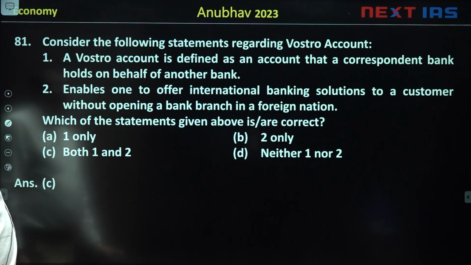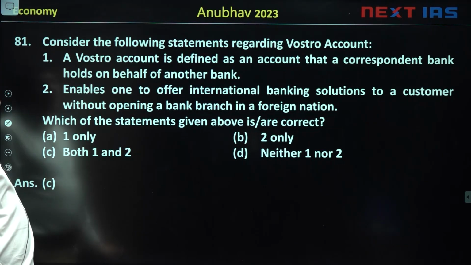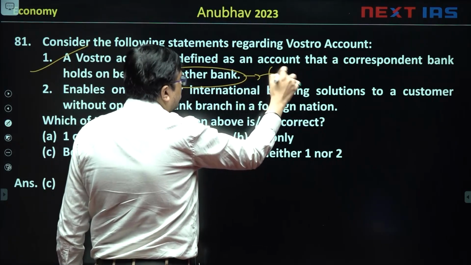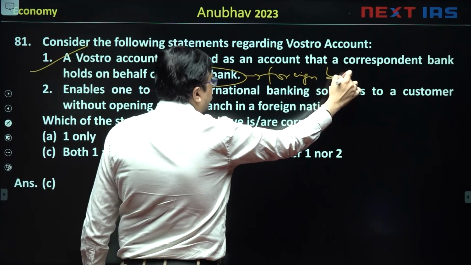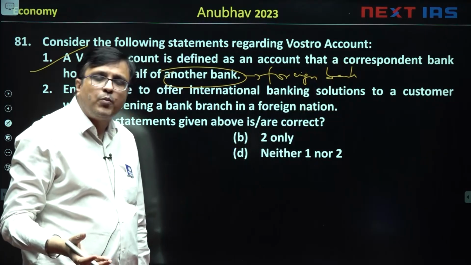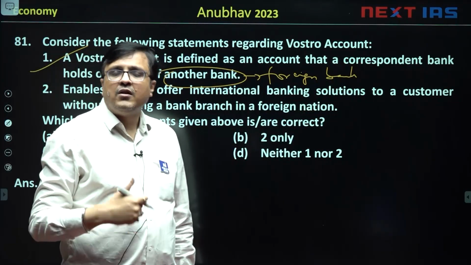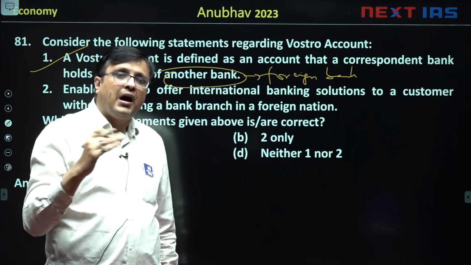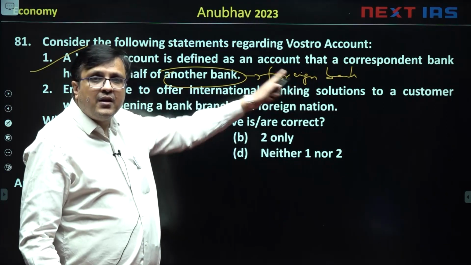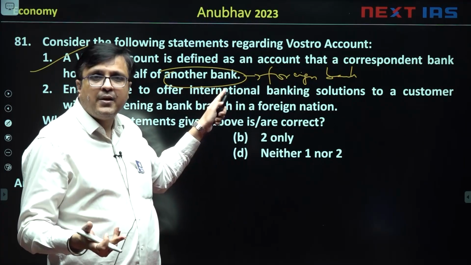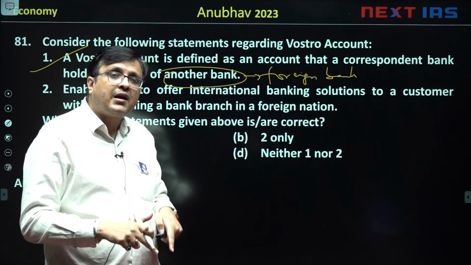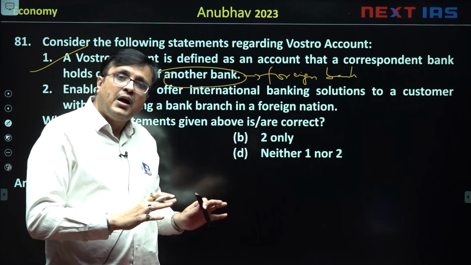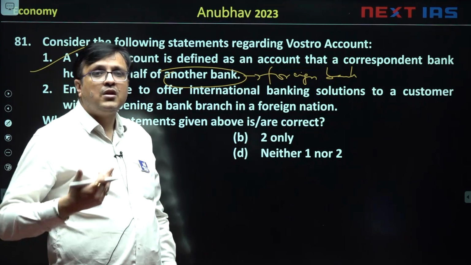A Vostro account is defined as an account that a correspondent bank holds on behalf of another bank and that is a foreign bank. अगर एक foreign bank ने अपना एक account एक domestic bank के साथ open कर रखा है तो उसे कहते हैं Vostro account. Vostro मतलब yours, Nostro मतलब ours. तो ये जो foreign bank है वो इसी account को Nostro बोलेगी और जो domestic bank है वो इसी account को Vostro बोलेगी. The foreign bank will call the same account Nostro and the domestic bank will call the same account Vostro.